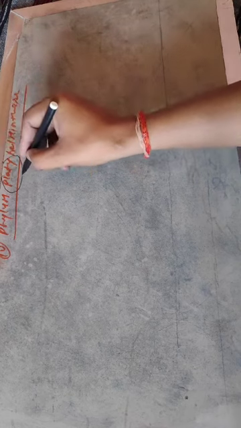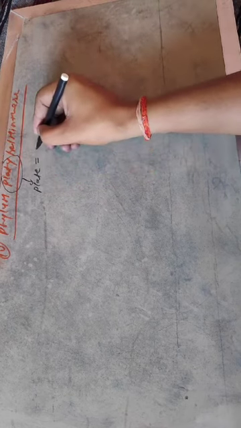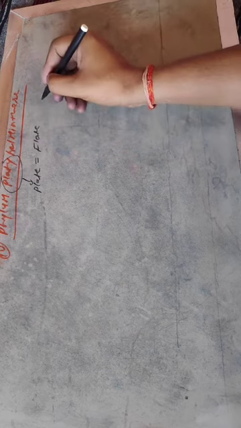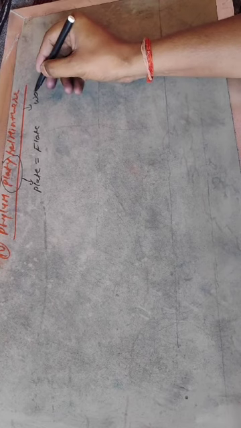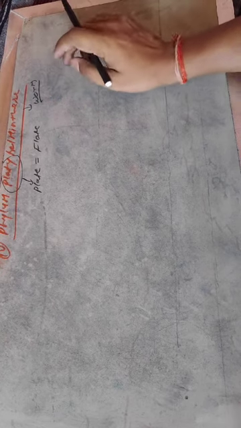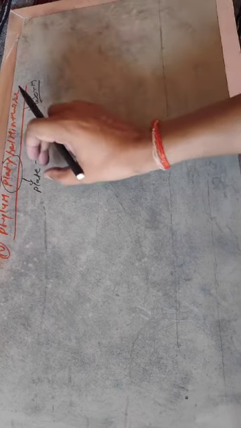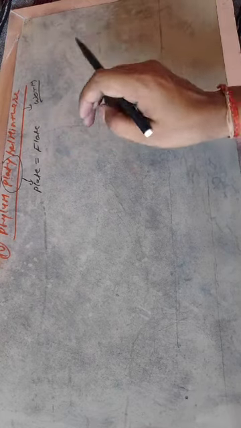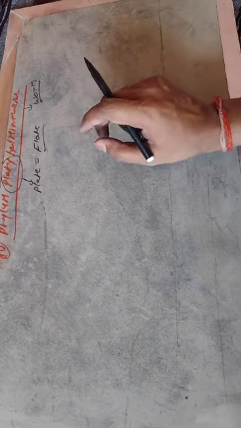Actually, Platyhelminthes consists of two words. Platy means flat, keep in mind, and helminth means worm, keep in mind. Platy and helminth together form Platyhelminthes. Flat worm, it is sometimes also known as flatworm.